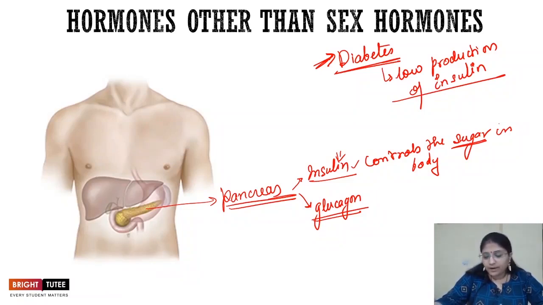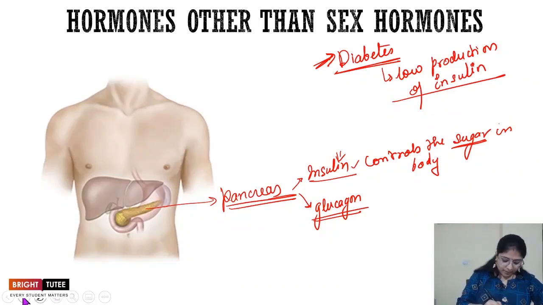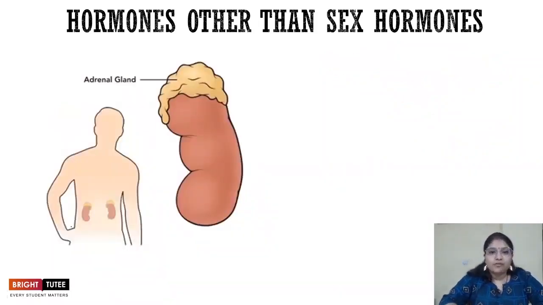So this is the function of insulin, and if the pancreas is not working properly, this is the problem that might occur, right? The pancreas is again an endocrine gland. Apart from the production of insulin and glucagon, we've also seen that the pancreas has a function in the digestive system as well, right? So this is a gland which is quite important in both the endocrine system as well as the digestive system.